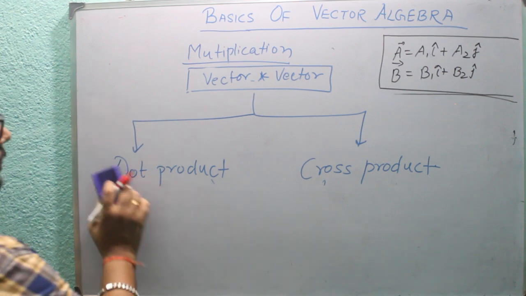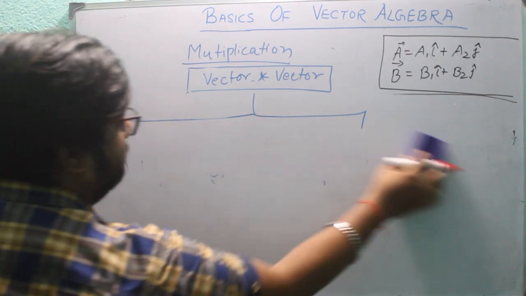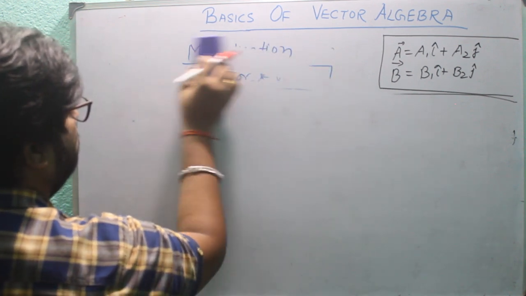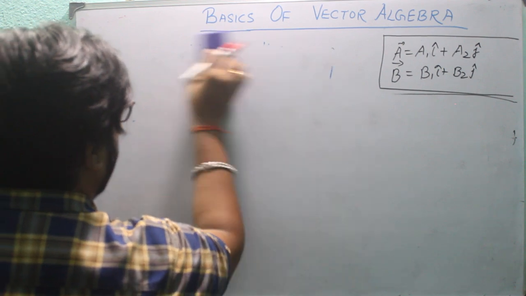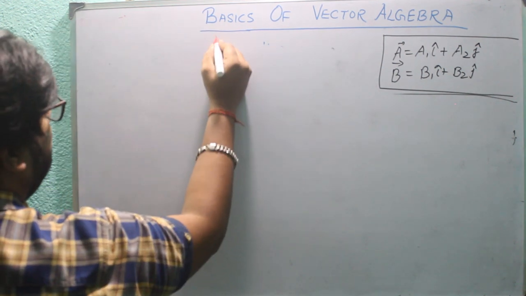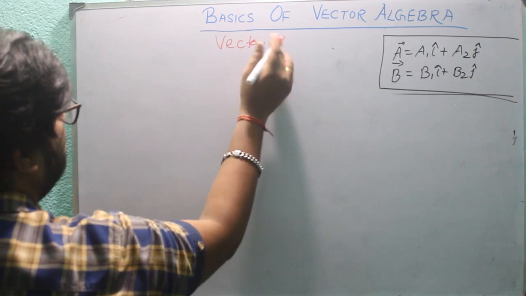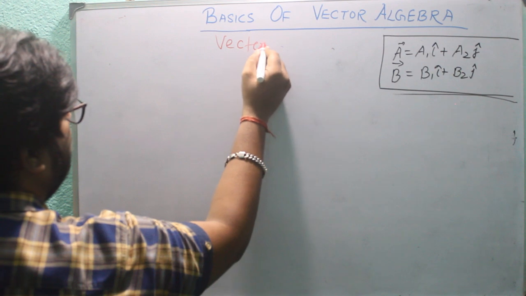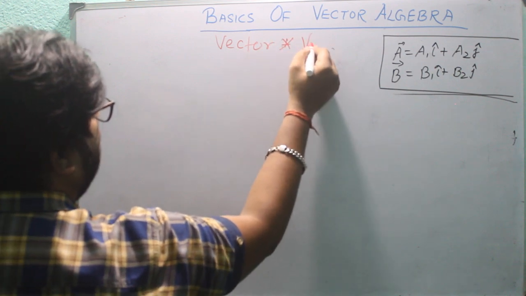Now we will talk about the dot product. I am talking about vector multiplied with vector.